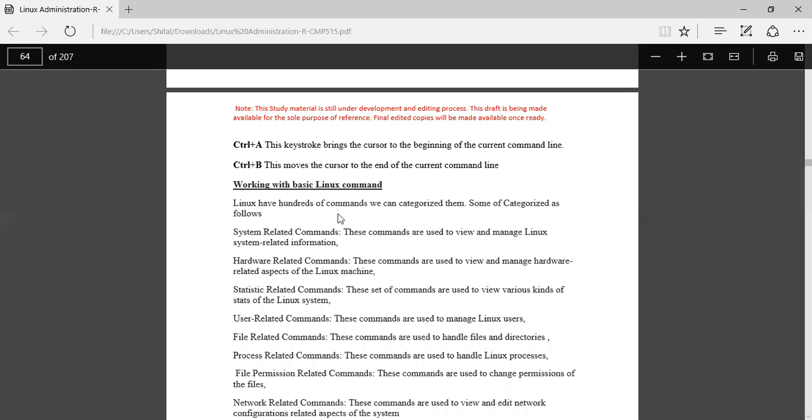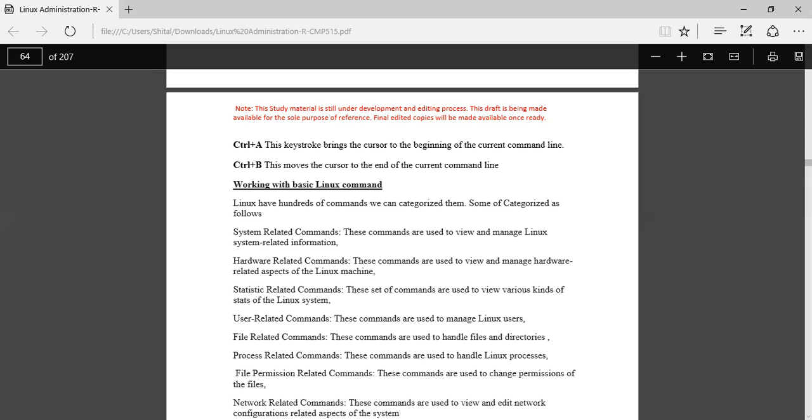So, working with basic Linux commands. Linux has hundreds of commands. We can categorize them. Some of the categories are as follows. One is system related commands, to view and manage Linux system related information. Hardware related commands are used to view and manage hardware related aspects of the Linux machine. Stat related commands are used to view various kinds of stats of the Linux system. User related commands are used to manage the Linux users. File related commands handle the different files and directories. Process related commands are used to handle Linux processes.